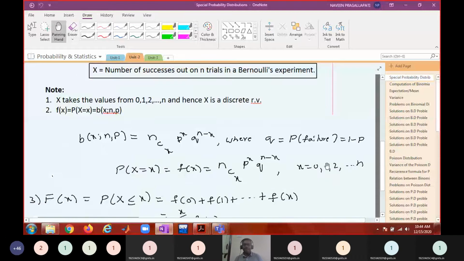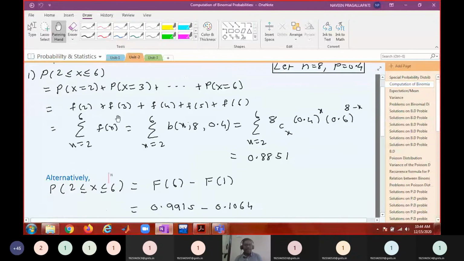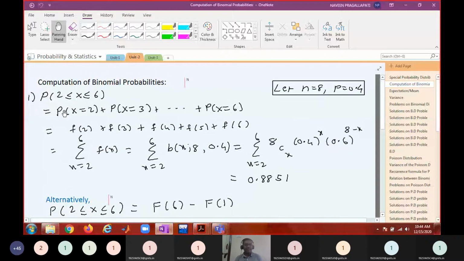After that we have done some problems on finding the binomial distribution. One way of finding this probability: for a discrete random variable, the inclusion or exclusion of the endpoints also matters. If less than or equal to 2, you have to include 2.